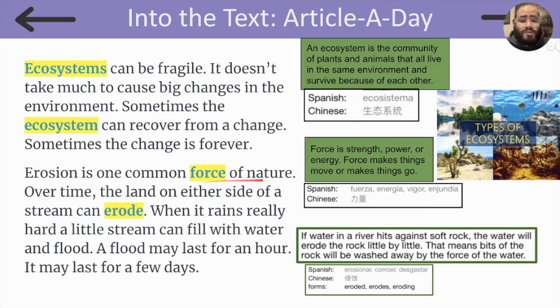Erosion is one common force of nature. Force is strength, power, or energy. Force makes things move or makes things go. In Spanish, we say fuerza, energía, vigor, and enjundia. Over time, the land on either side of a stream can erode. If water in a river hits against soft rock, the water will erode the rock little by little. That means bits of the rock will be washed away by the force of the water. In Spanish, we say erosionar, corroer, desgastar.